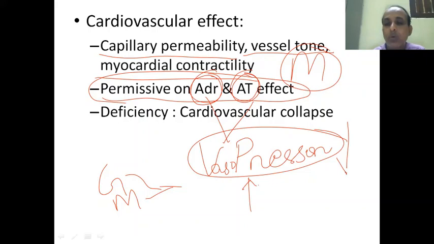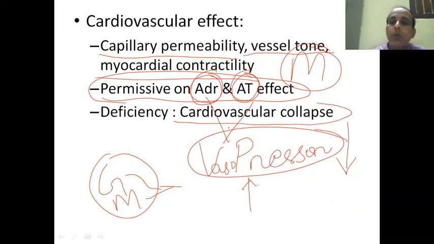It will always be low. So in this condition, there is a chance that cardiovascular collapse may occur, particularly in mineralocorticoid deficiency and glucocorticoid deficiency. That is Addisonian disease, Addison's disease.